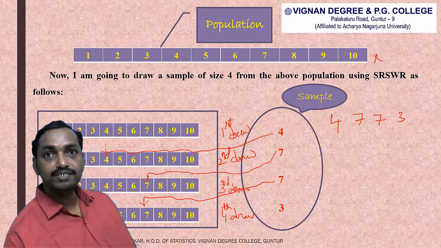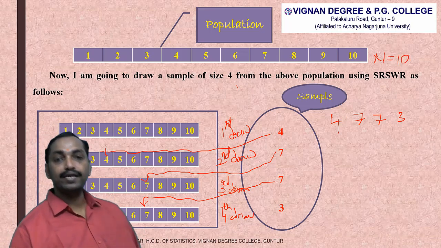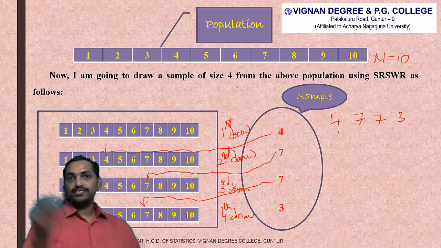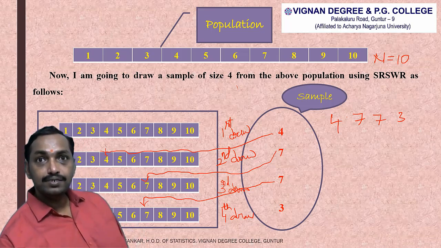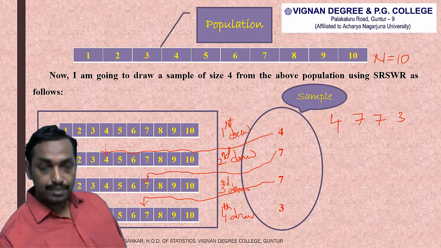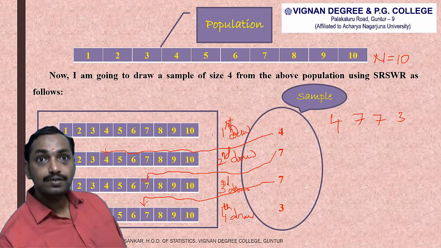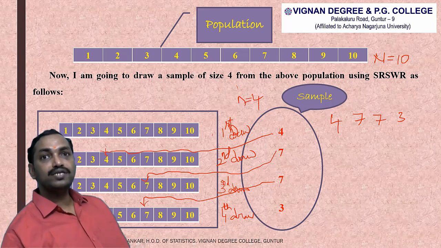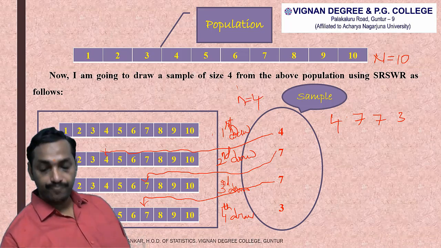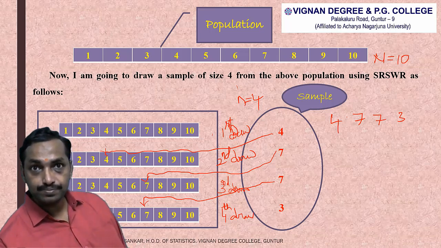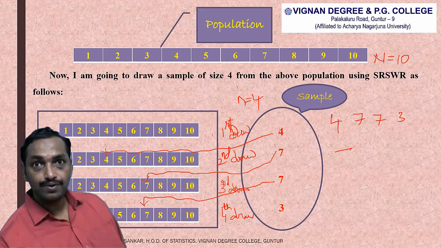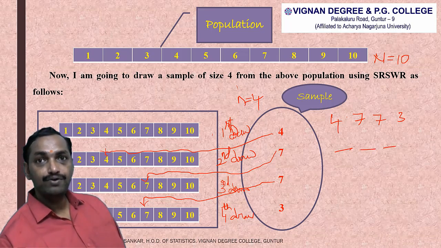Population size is always represented with capital N. So the population size is 10 and the sample size is 4. There are 4 numbers we need to draw, so 4 positions we need to fill.